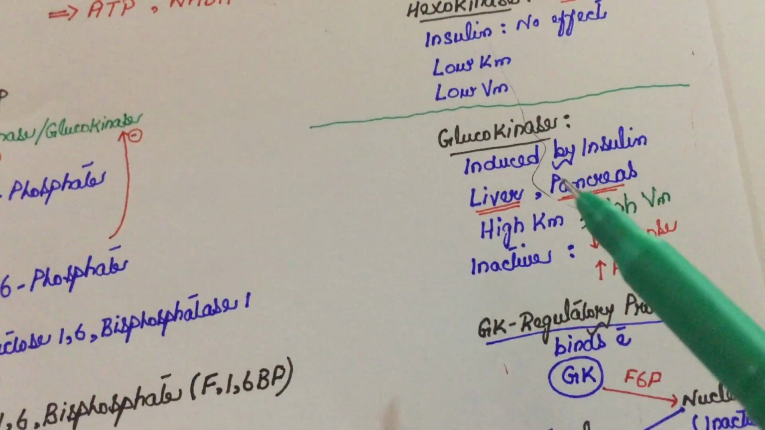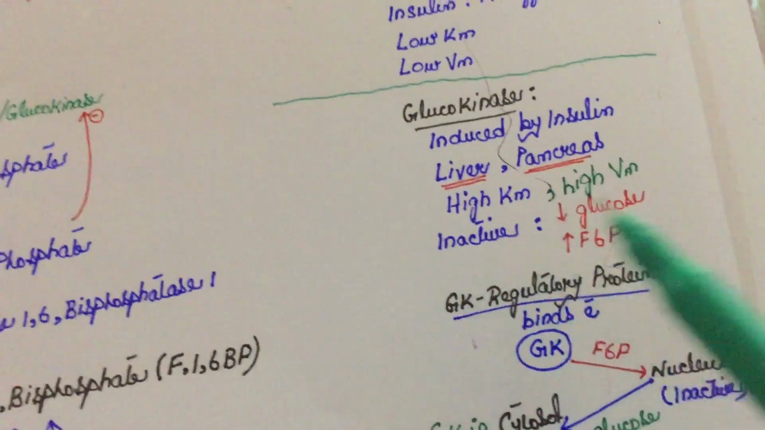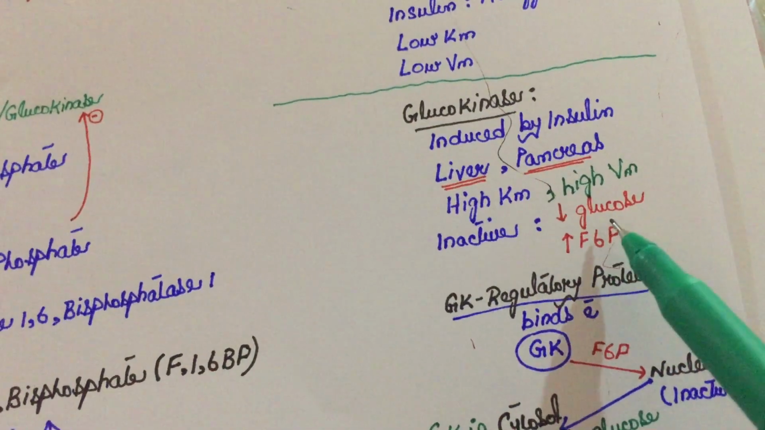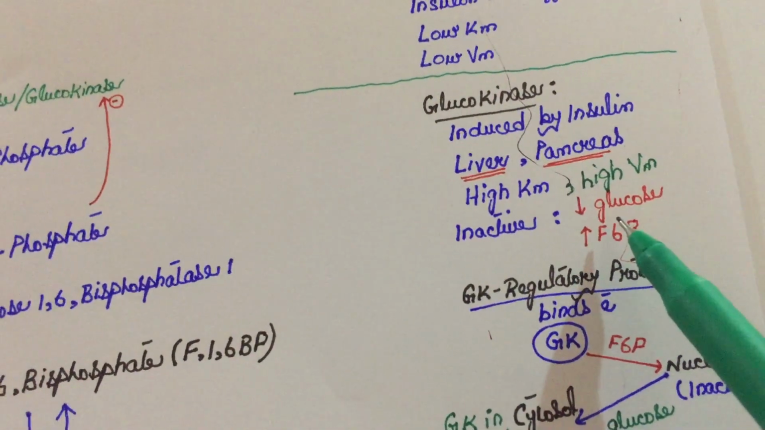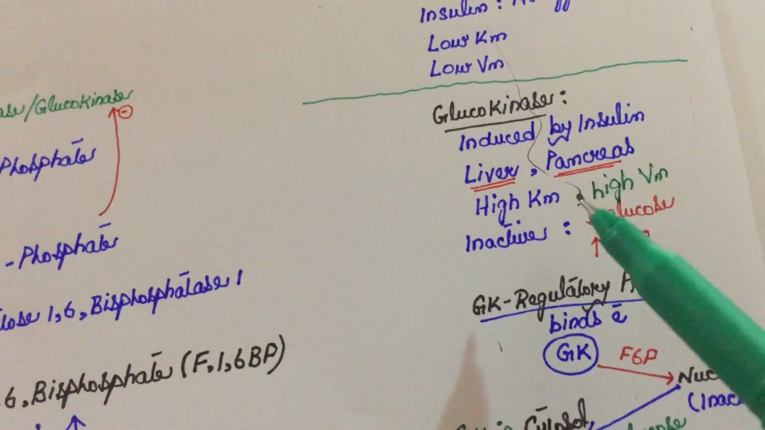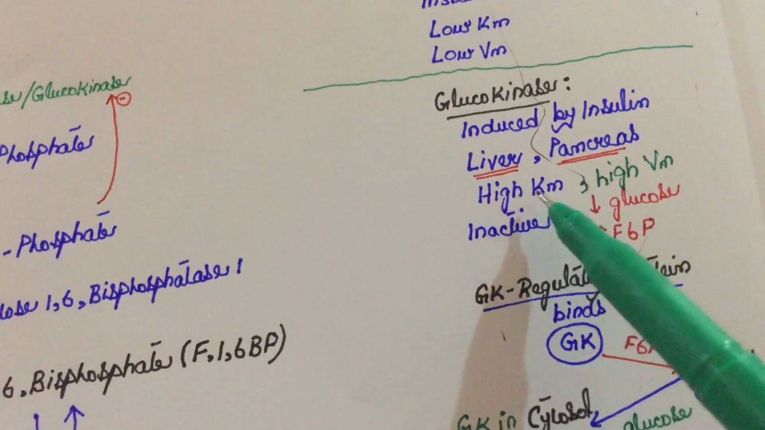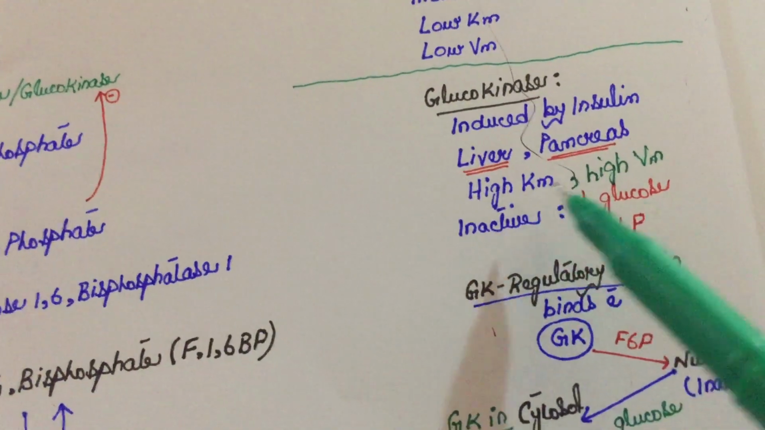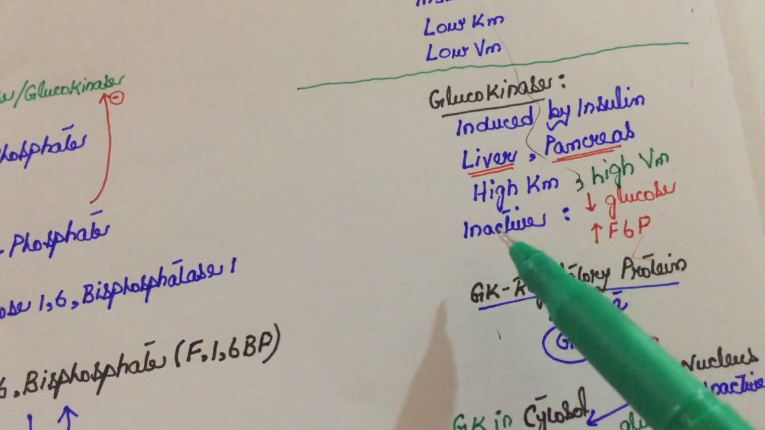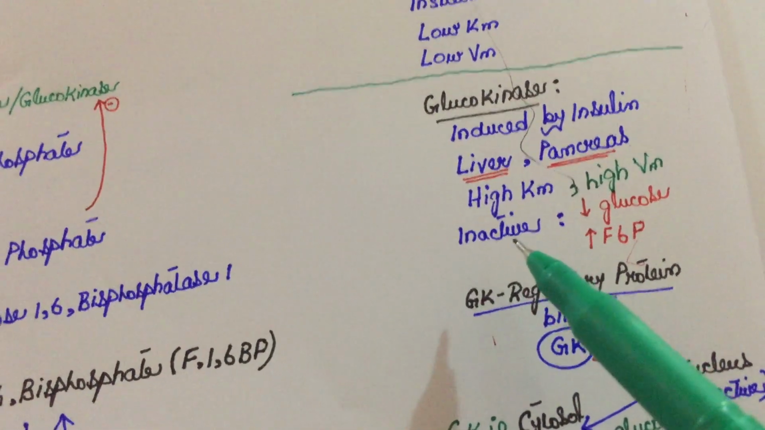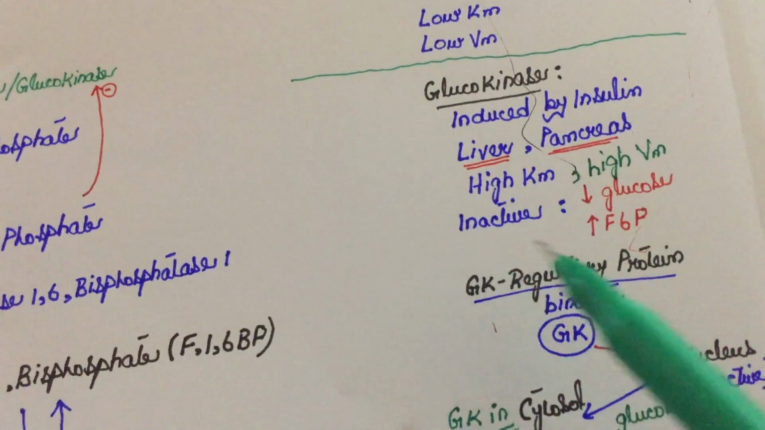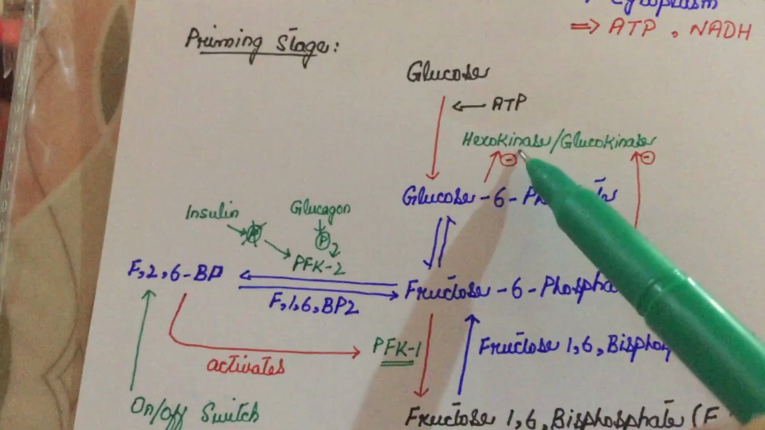Now we must understand that glucokinase stops working when there is a very small amount of glucose. As I told you before, glucokinase needs a very high amount of substrate to start working. It has a very high Km. So when there would be low glucose, it would become inactive. And secondly, this enzyme is inhibited by fructose 6-phosphate. I will tell you here.